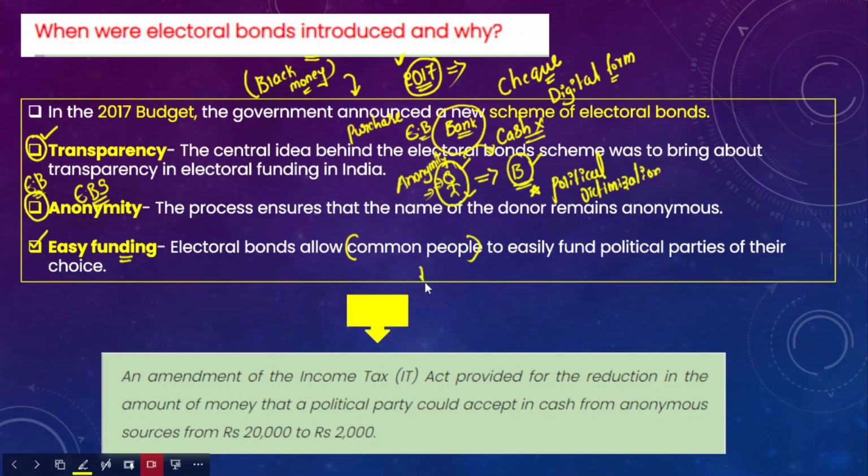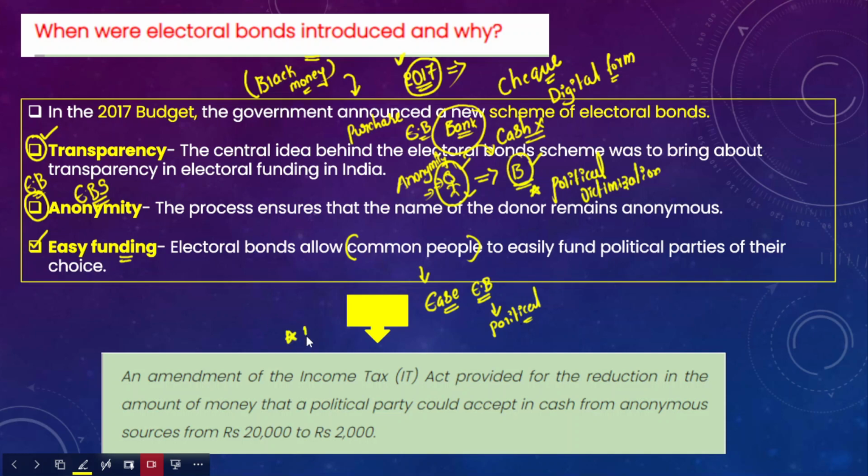It essentially means that common people, with ease, can purchase these electoral bonds and fund the respective political parties of their choice. Because of these reasons, the electoral bond scheme was introduced.